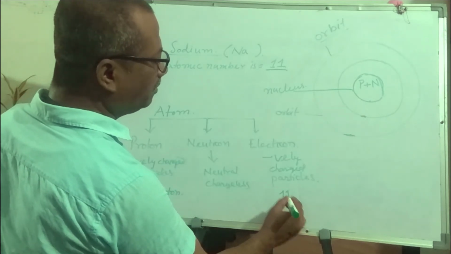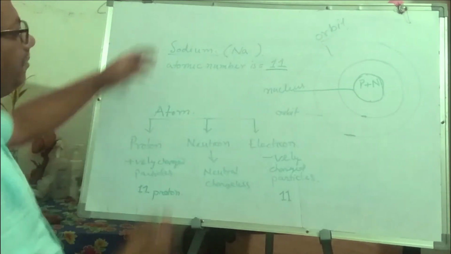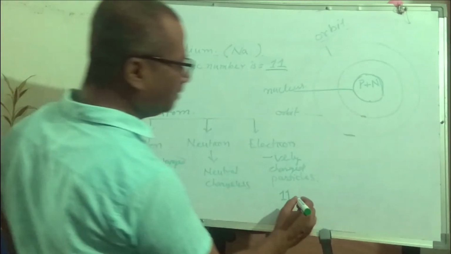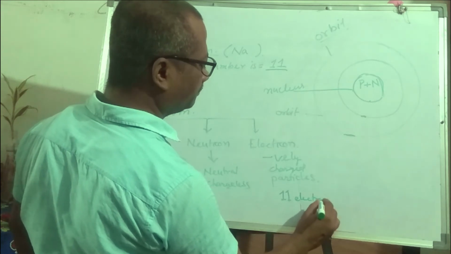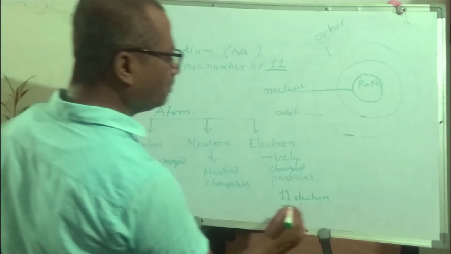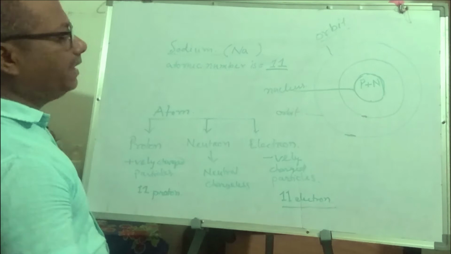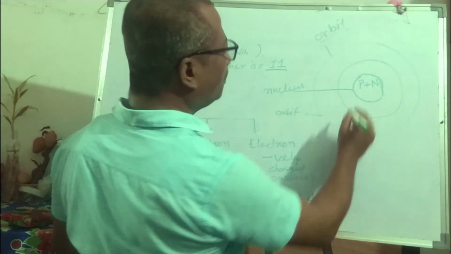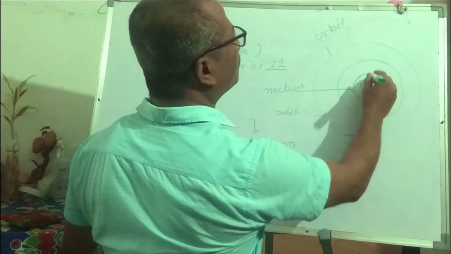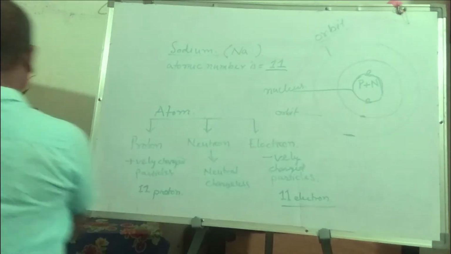How many electron sodium will have? 11 electron. So in the first orbit always remain 2 electron.